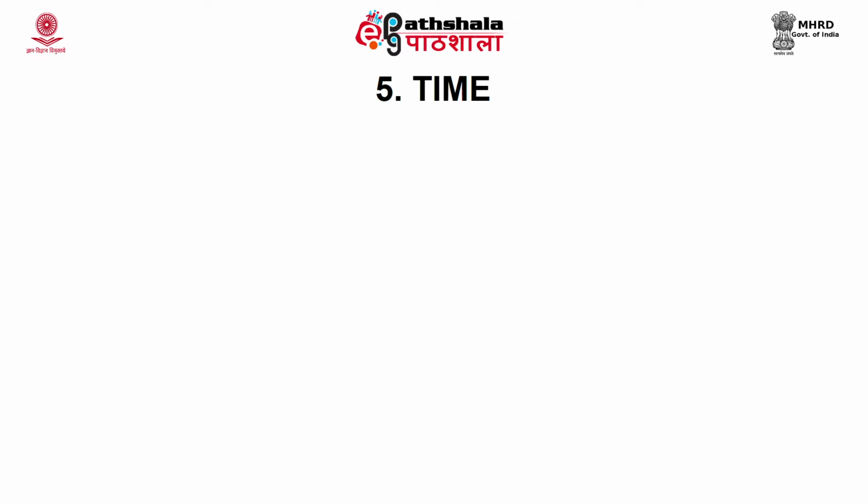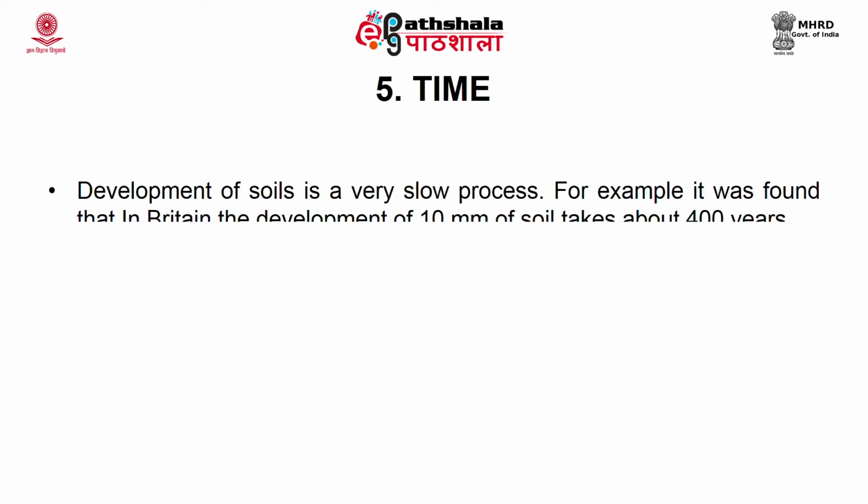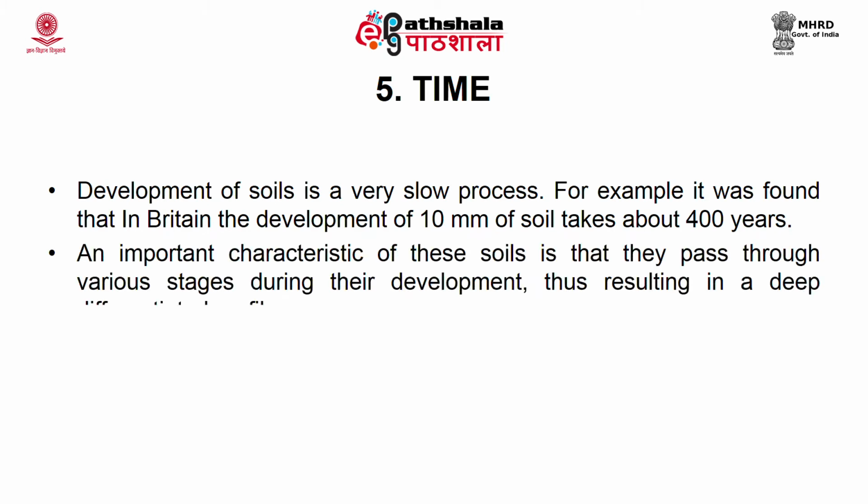Another important factor is time. Soil develops very slowly. For example, in Britain it takes about 400 years for 10 mm of soil to develop. Young soil retains many of the characteristics of the parent material. An important feature of soil is that it passes through a number of stages as it develops, resulting in a deep profile with many well differentiated horizons.